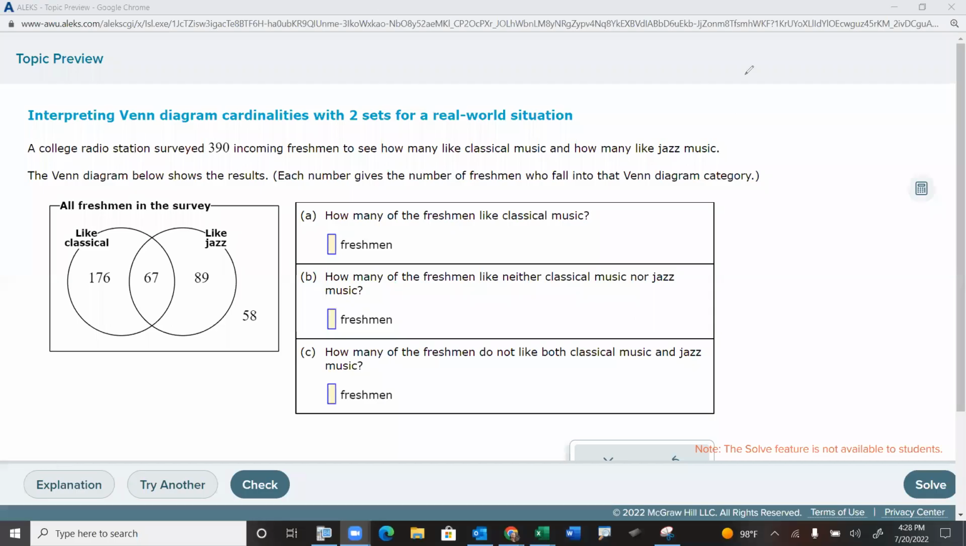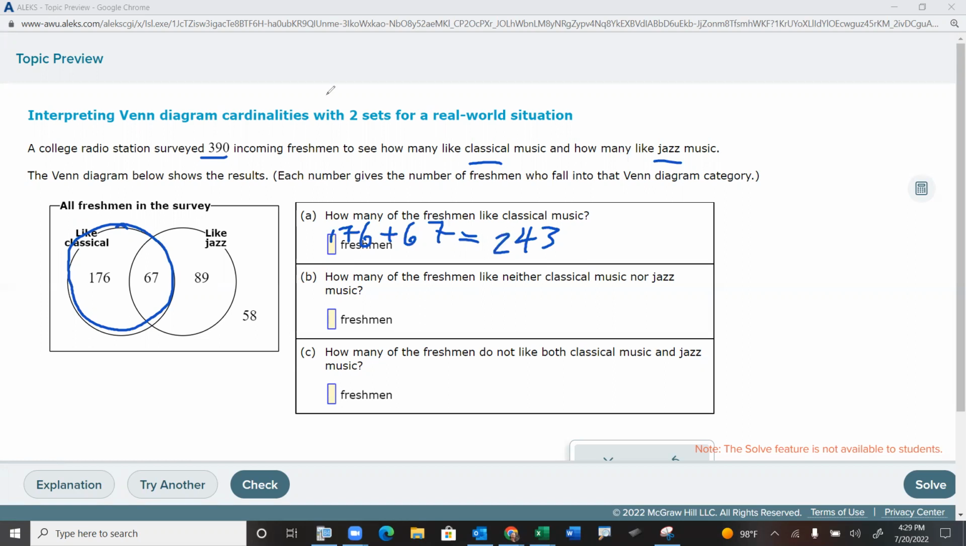Okay, so now on this one, we've got 390 incoming freshmen, and they're seeing who likes classical music, who likes jazz. The Venn diagram shows it. So let's answer the questions. How many of the freshmen like classical? Well, classical is this circle here. So that would be 167 plus 67. That'd be a 3, 13, 14, and a 2. So 243 people. There are 243 people in the classical music circle or set.